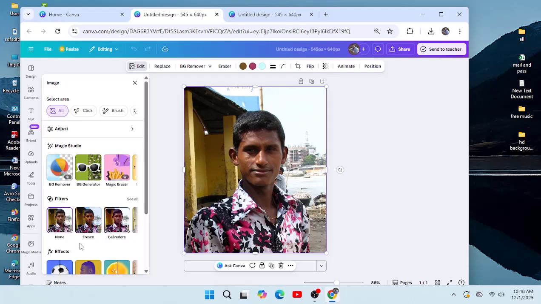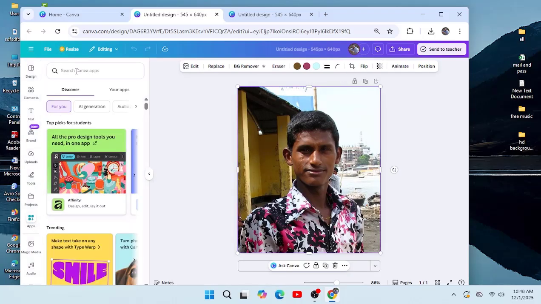Click on the image you want to improve. Go to Apps, search Upscale Image.